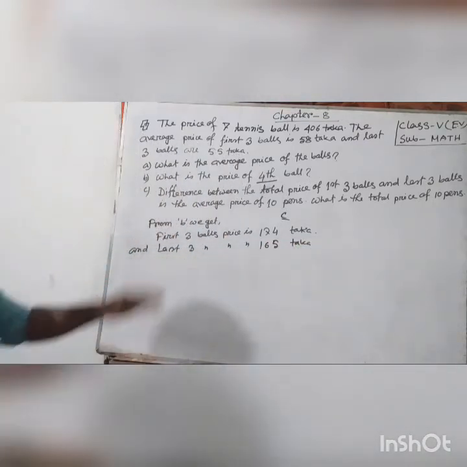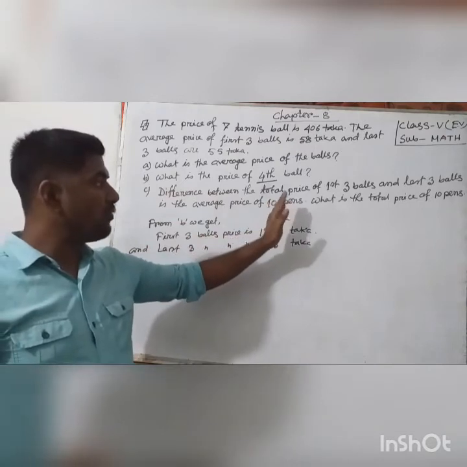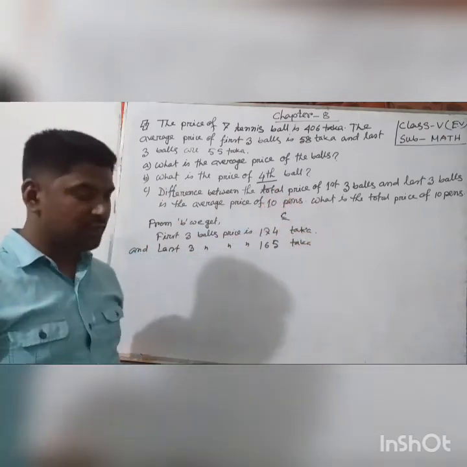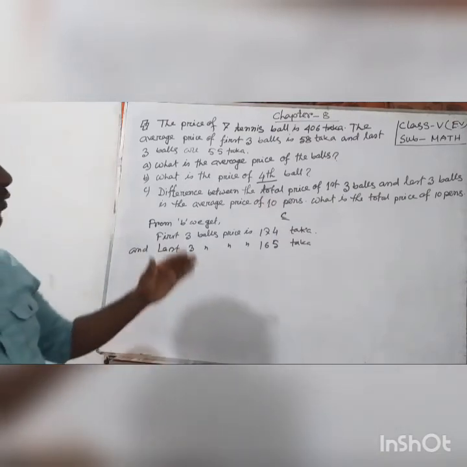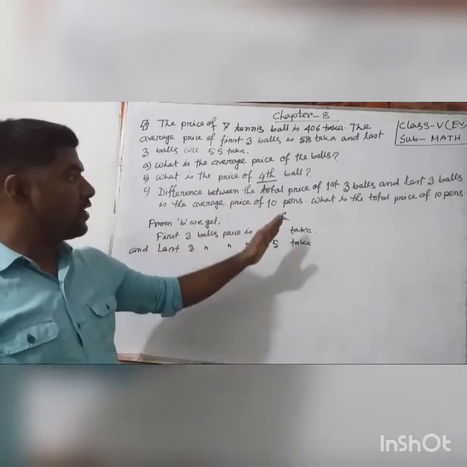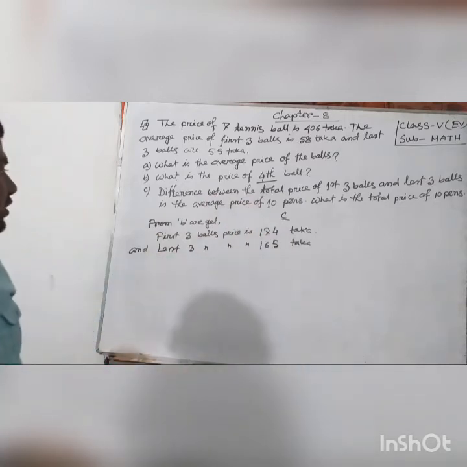What is the difference between the total price of the first three balls and the last three balls?